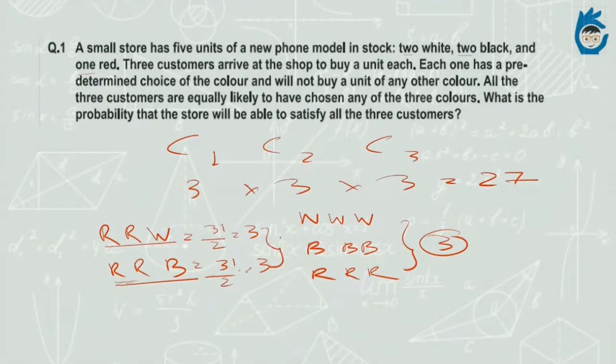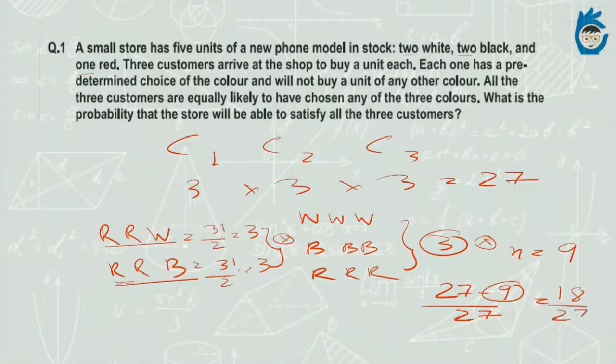So these 6 will also not work out along with these 3. So the total number of choices which won't work out are 9. So the probability that each of them will get satisfied will be 27 minus 9 by 27, since these are the ones that won't work out. So it would be 18 by 27. It gives you the value 2 by 3. So 2 by 3 is the probability that all of the 3 will get satisfied.